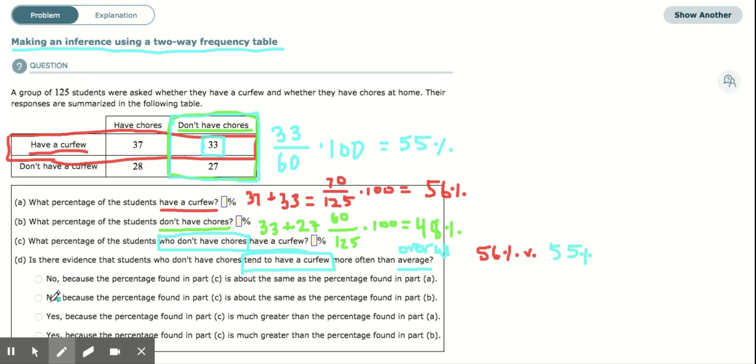So is it A or B? Is it our first option or our second option? Well, let's think. We used the information from part A here. This was part A, and then we used that information and compared it to the information in part C. So we didn't use the information from part B because we're not asking about comparing them on the basis of having chores. We're comparing them on the basis of a curfew. So we used C and A, not B. So you would pick this first one right here.